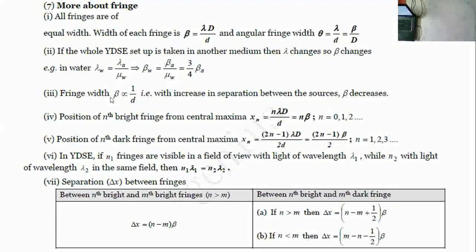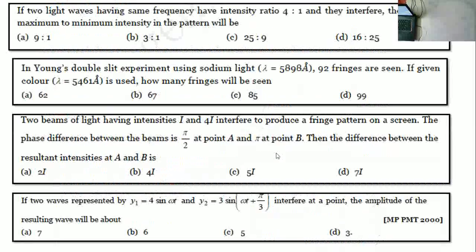Now fringe width is inversely proportional to small d, that is the separation between the sources. When small d increases, beta decreases. So whenever the separation between the sources increases, what will happen, Nana? Fringe width decreases. Now coming to the next one, the nth bright fringe from the central maxima is n lambda D by d, and the nth dark fringe we discussed. Okay, so right now we will start solving the problems.